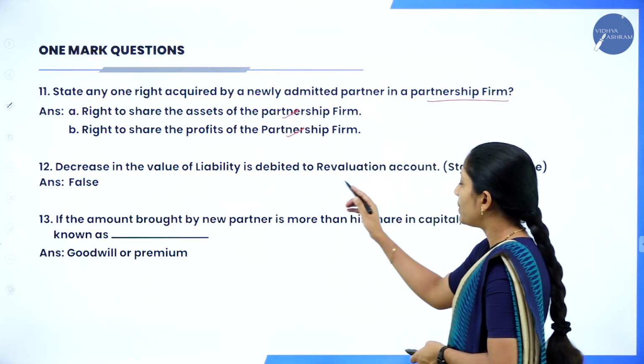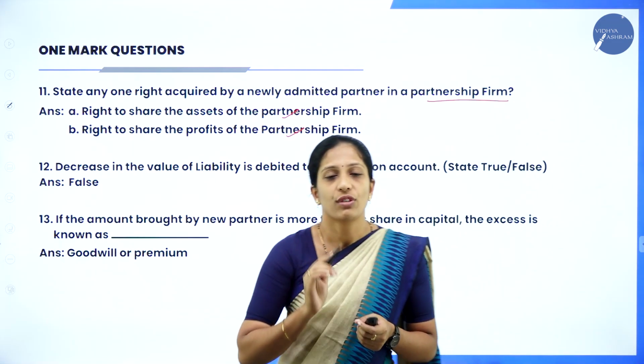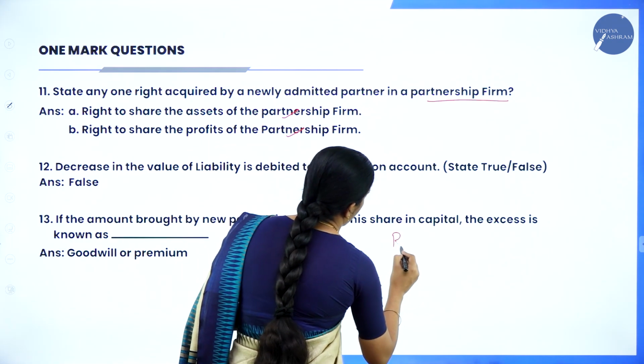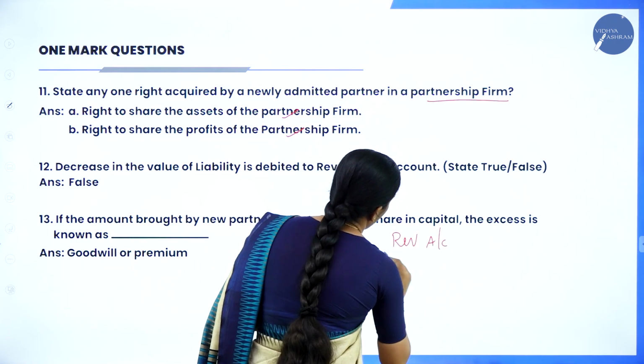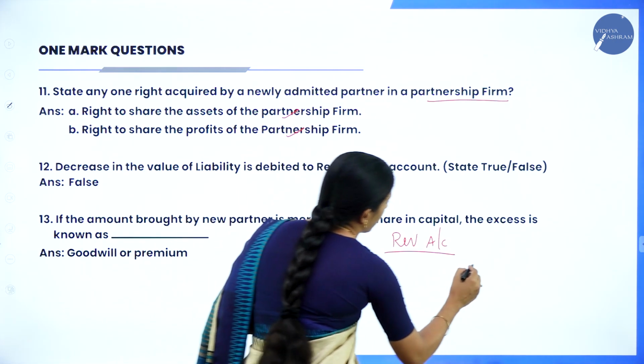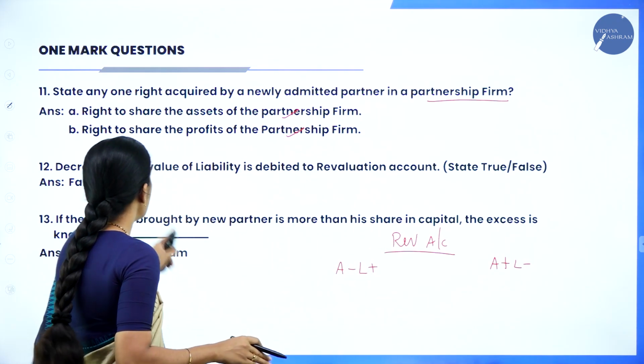Decrease in the value of liability is debited to revaluation account. Again, they have asked a question which is practical in nature. In your revaluation account, on the debit side you will record A minus, L plus, and on the credit side you will record A plus, L minus. Now let us see the question.